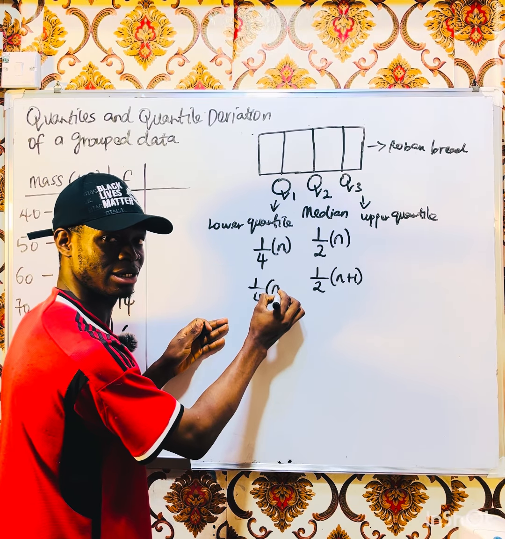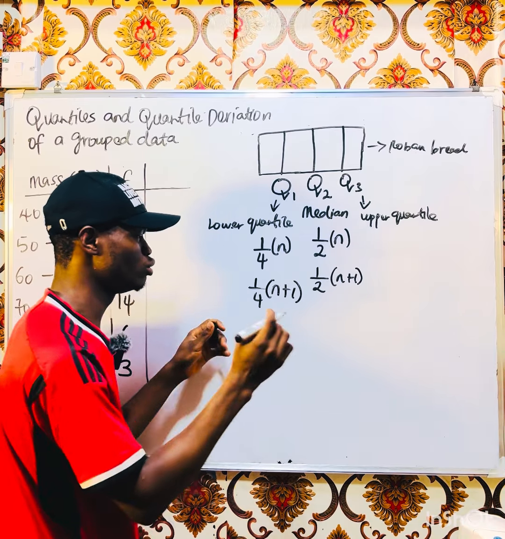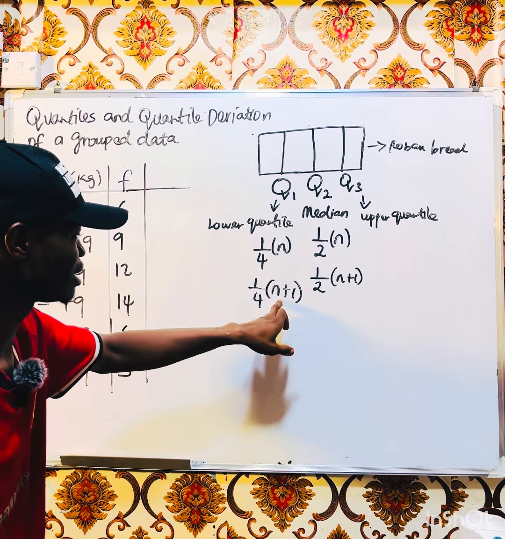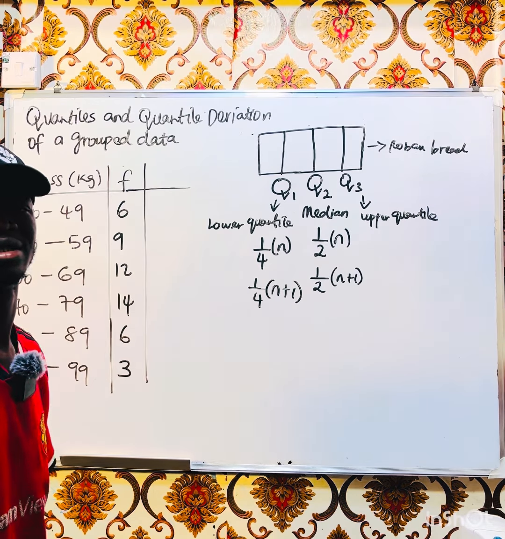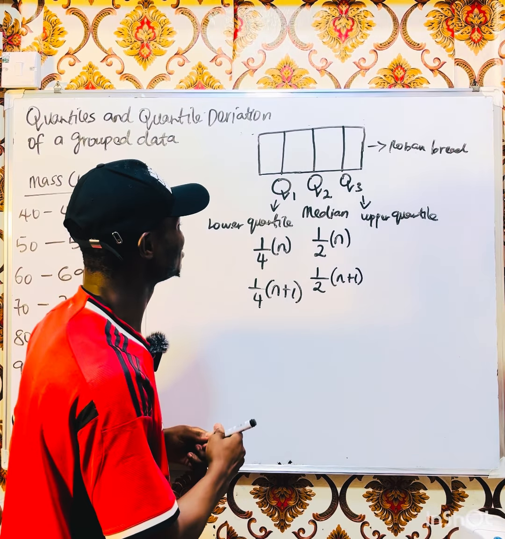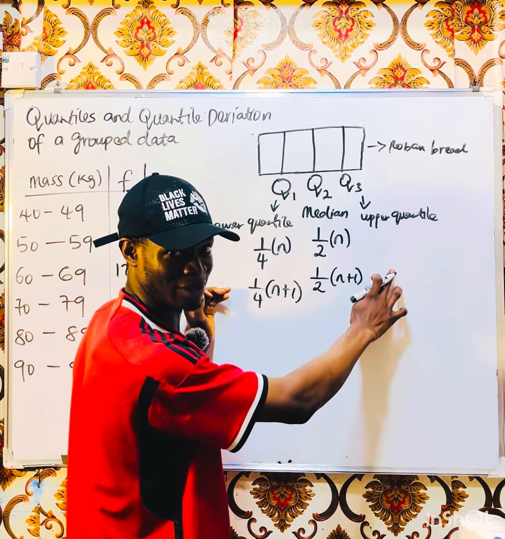N plus 1. Good. You are intelligent. It shows that you are learning this thing. That's good. So, yeah, let's go for upper quartile.